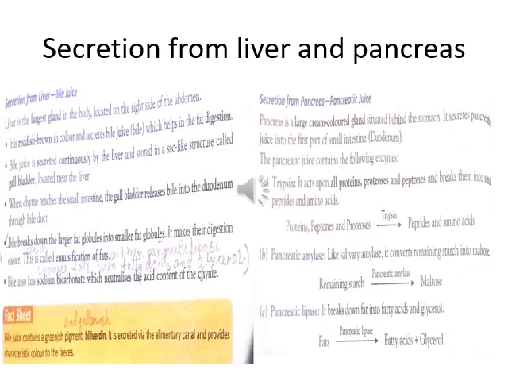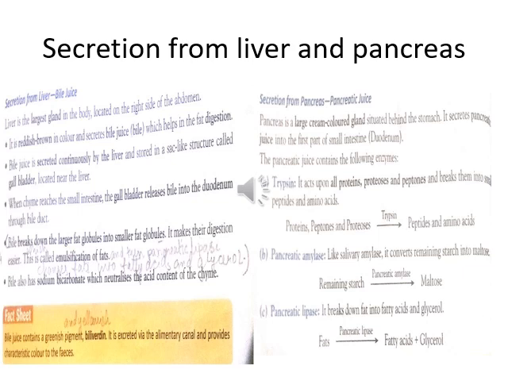Most of the starch is already broken down by the saliva, and it turns into maltose. The remaining starch which reaches the duodenum is broken down by the pancreatic amylase and turns into maltose.